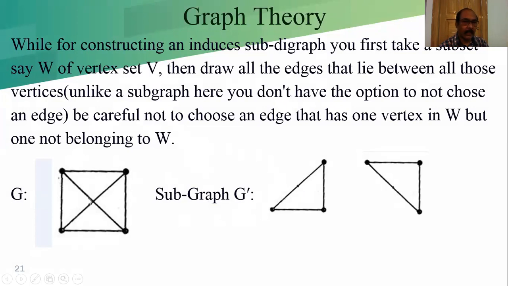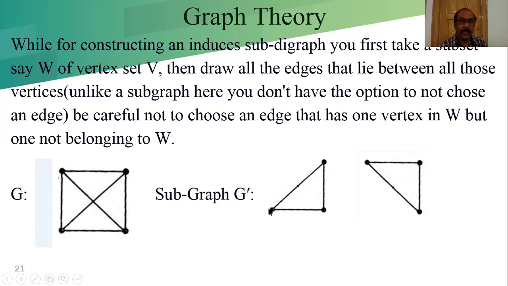See this part. This vertex is here, this vertex is here and this vertex is here. If we give the names V1, V2, V3, V4, this would be V2, V3, V4. And this is the edge. Edge names should be the same. So this is a subgraph of this.